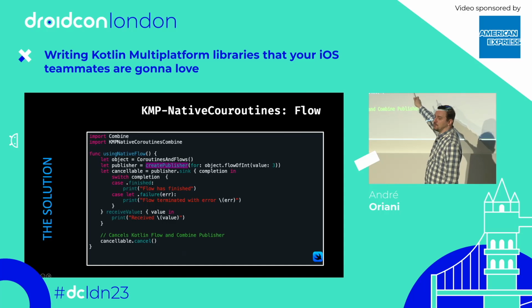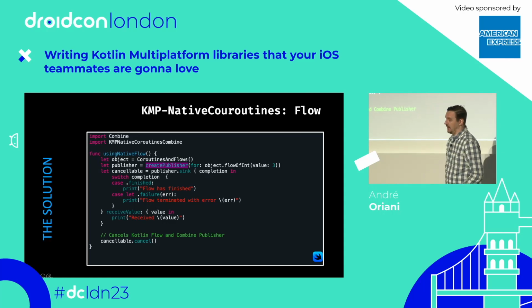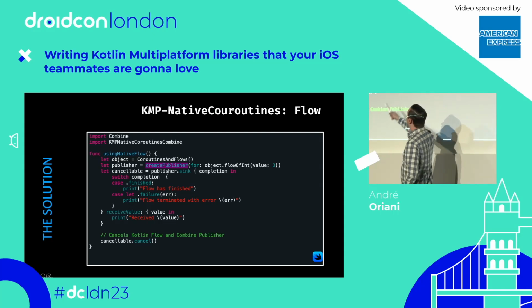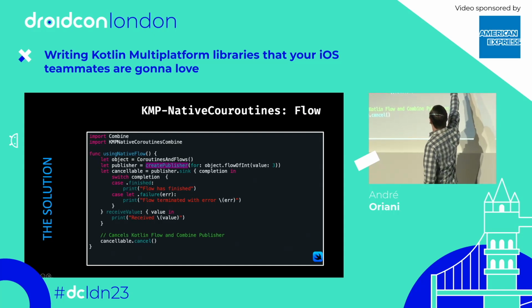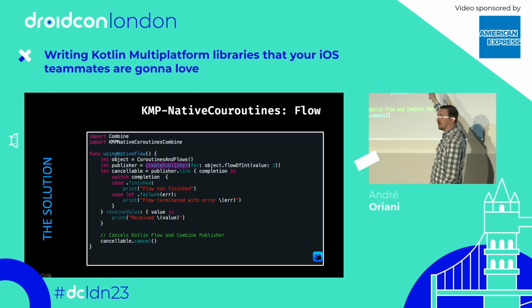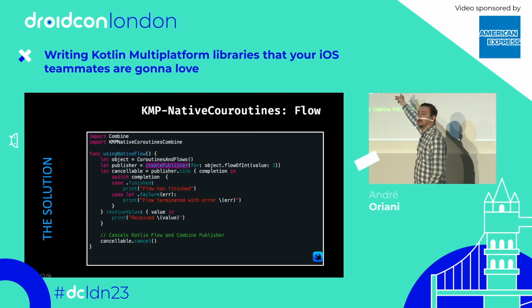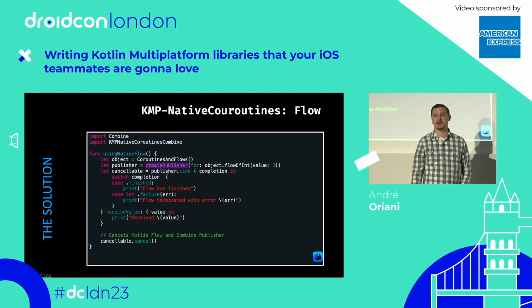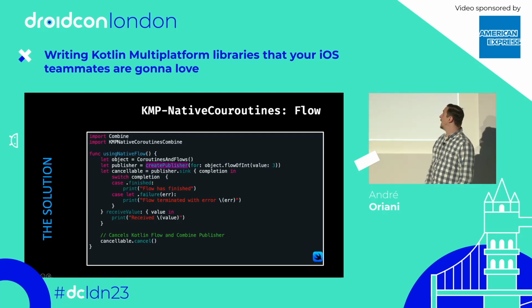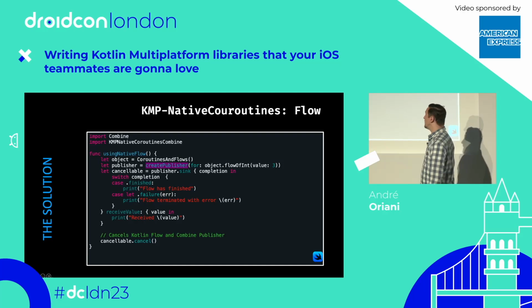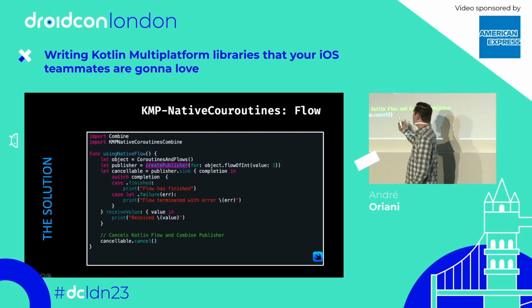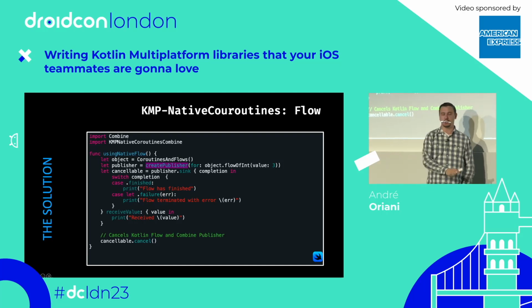So besides importing the Combine framework, you're going to have to import the KMPNativeCoroutinesCombine framework. And then all you need to do is to call your Flow with createPublisher. That will convert your Flow to a publisher. And then after that, it's going to be business as usual for your Swift developer. All they need to do then is just to eventually call sink, which is the equivalent of subscribing in RxJava or collecting flows. And the good news in the end is that if you cancel your publisher, that also will cancel your flow on the KMP side.